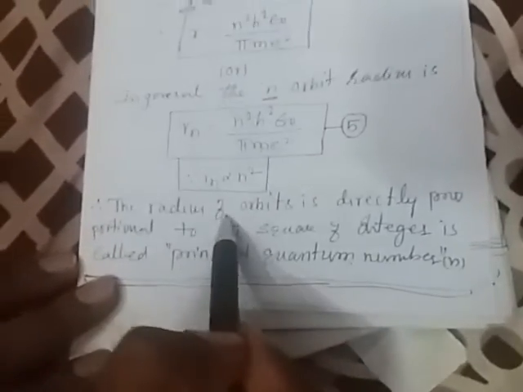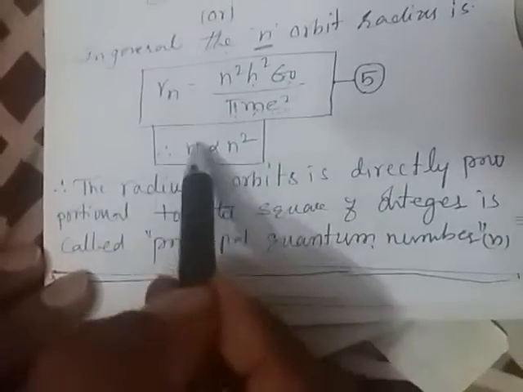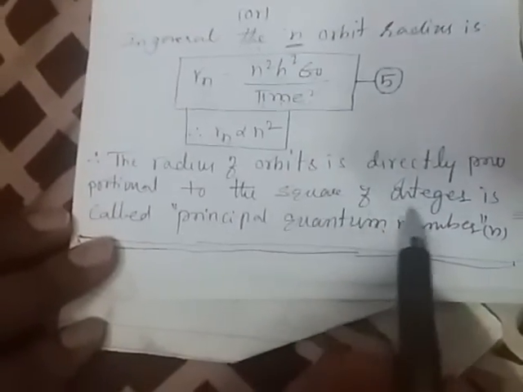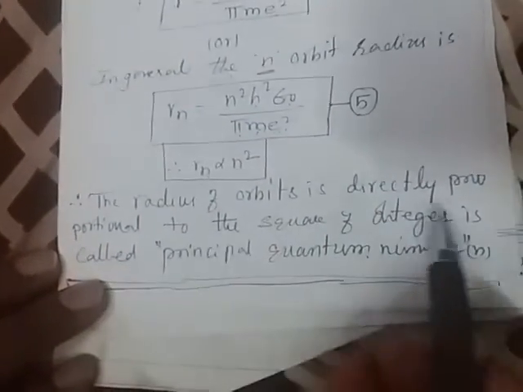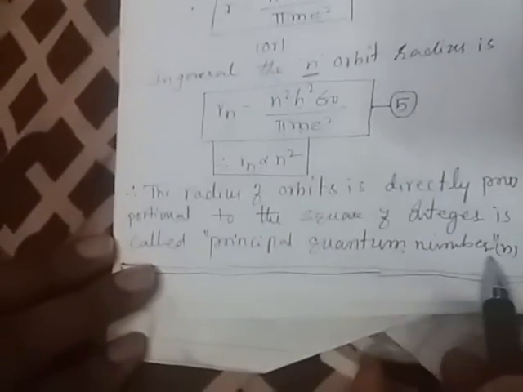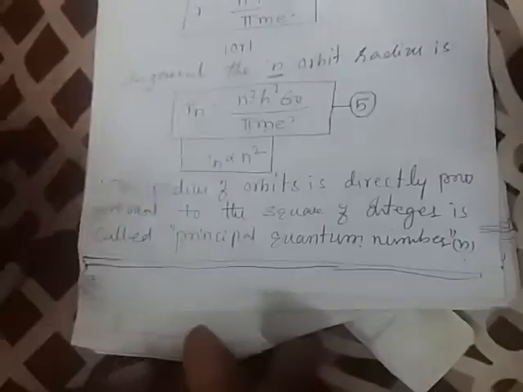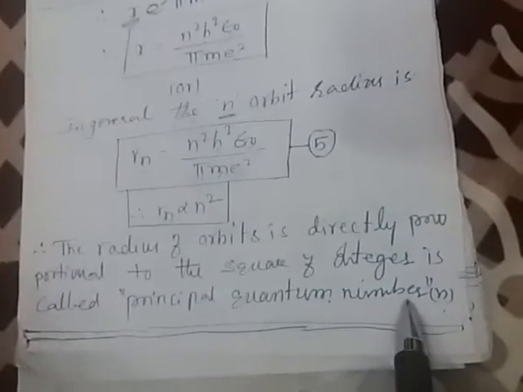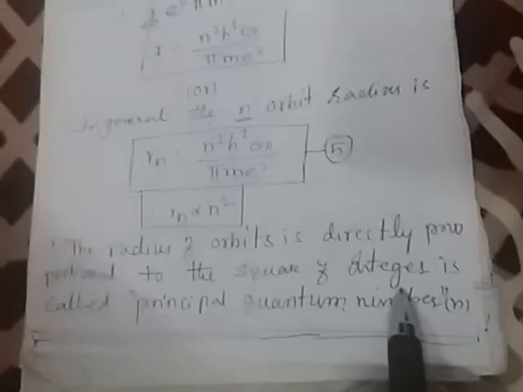This indicates that the radius of orbits is directly proportional to the square of the integer, which is called the principal quantum number n. So n square is nothing but the principal quantum number. Here n is indicated by the principal quantum number.